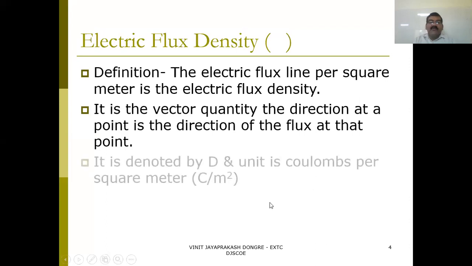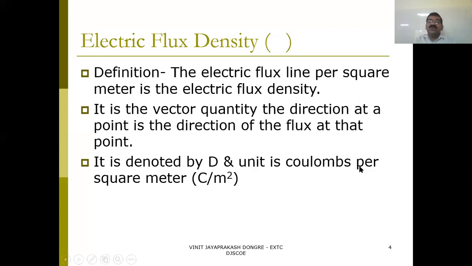It is denoted by the letter D, and the unit is Coulomb per square meter. It is very important, since sometimes in an objective question you may be asked the unit of electric flux density.